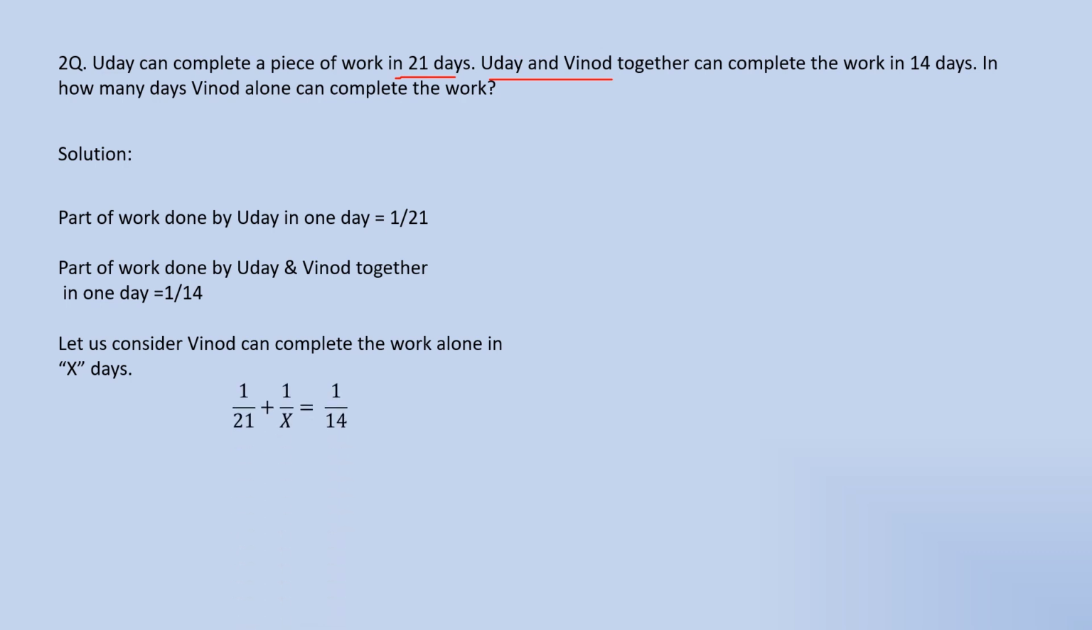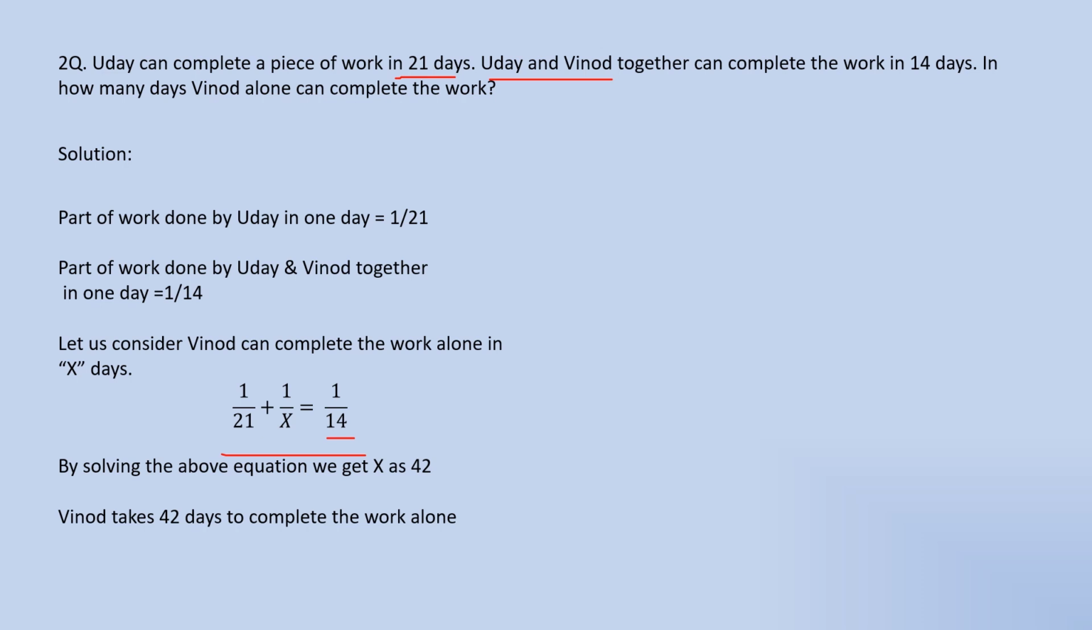By adding Vinod's one day work and Uday's one day work, we get the part of the work done by both Vinod and Uday in one day. In equation form, that is 1 by 21 plus 1 by x is equal to 1 by 14. Here 1 by 14 is the part of the work completed by Uday and Vinod in one day, 1 by 21 is the part of the work completed by Uday in one day, and 1 by x is the part of the work completed by Vinod in one day.